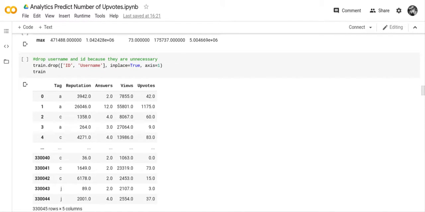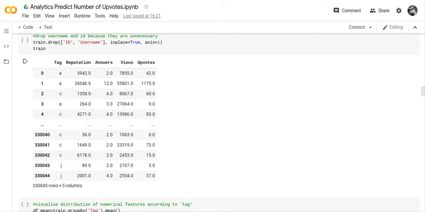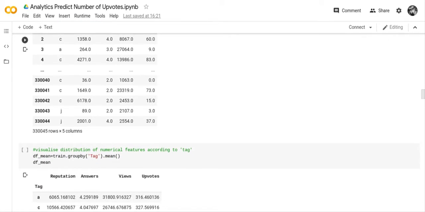On the train file, the ID and the username were dropped because they're not necessary, and I believe it's because the formula that she used didn't take characters. You can see you've got reputation, answers, views, and upvotes, and they're all numbers except for tag. Tag is a character.